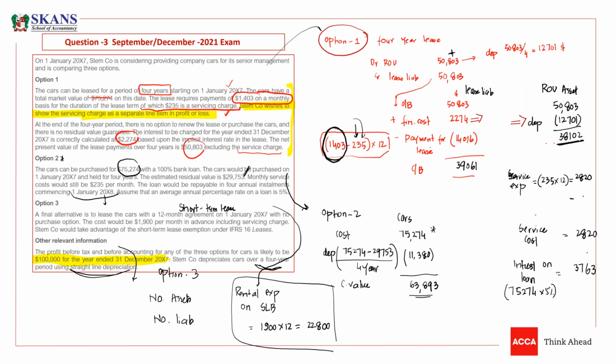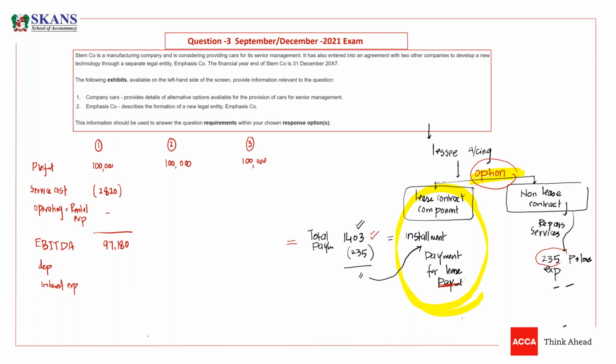We need to charge this depreciation and finance cost to P&L. The depreciation was 12,701 and the interest was 2274. So you need to deduct this.